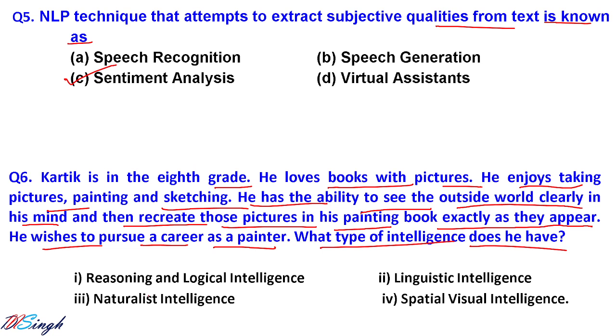So naturalistic intelligence will be correct. I hope not. Spatial and visual intelligence will be the correct option. Why? Because visual intelligence gives the idea of pictures, and in 3D space, Karthik can assume the picture. So the spatial and visual intelligence is the more suitable option for that.